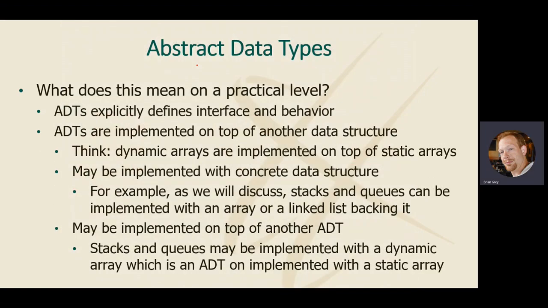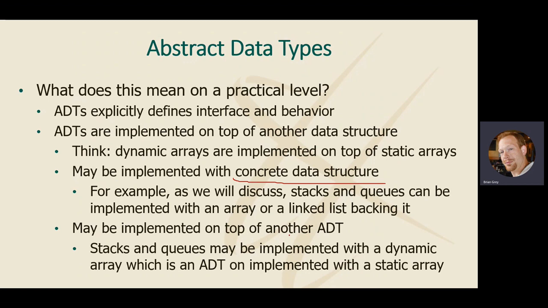So, abstract data types are implemented on top of another data structure. This is the thing that we are going to push off additional details to, just like we did with a dynamic array. When we implemented a dynamic array, we said, hey, here's the interface that we're going to implement, including things like append, which are not part of the underlying static array. But the storage of the raw information gets pushed off to that static array. So we can implement our abstract data type on top of a concrete data structure, and we'll see that in stacks and queues. We'll also see that it can be implemented on top of an abstract data type.